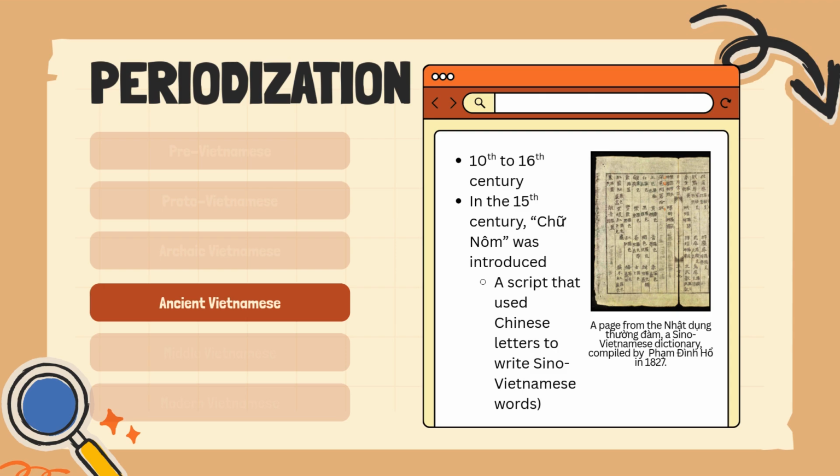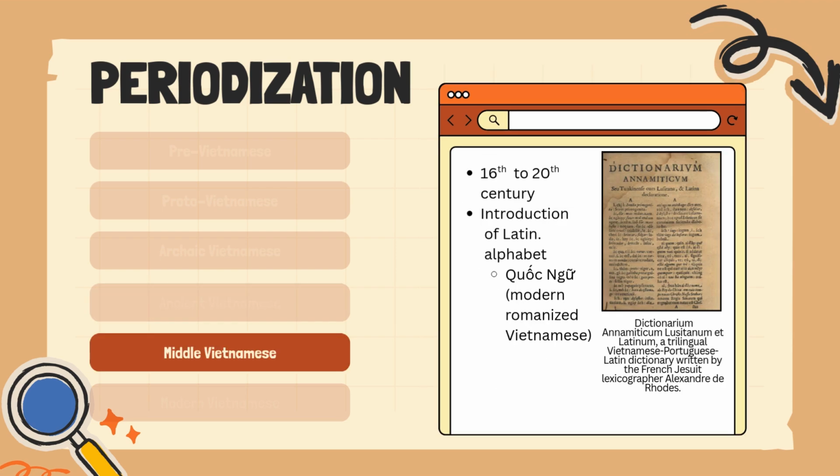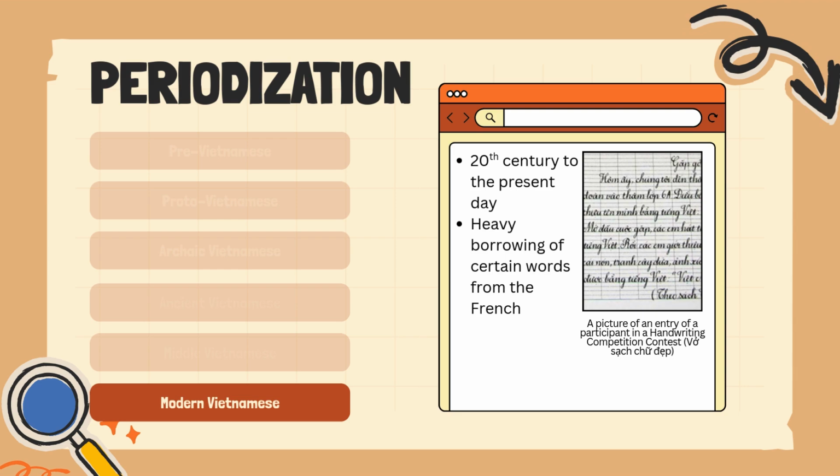Next is Ancient Vietnamese. From the 10th to 16th century, in the 15th century, we see the introduction of chữ Nom, which is a script that uses Chinese letters to write Sino-Vietnamese words. Next is Middle Vietnamese, which spanned from the 16th to 20th century. During this period, we begin seeing the introduction of the Latin alphabet, which later becomes known as Quốc ngữ, the national language of Vietnam. We see this introduction of the Latin alphabet thanks to French Jesuit lexicographer Alexandre de Rhodes.